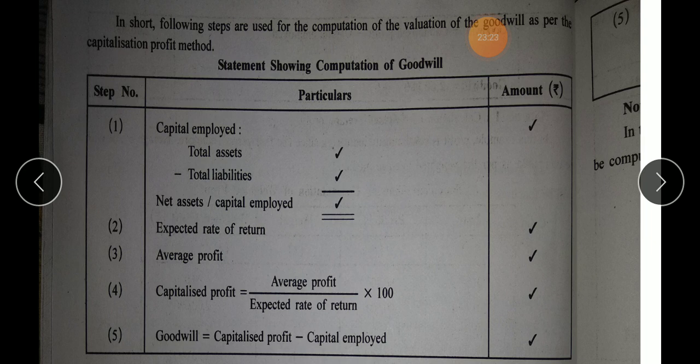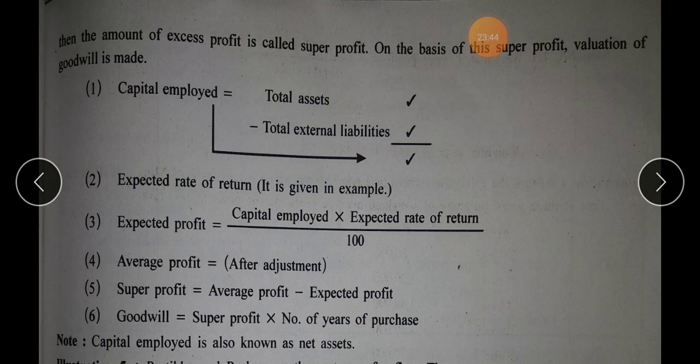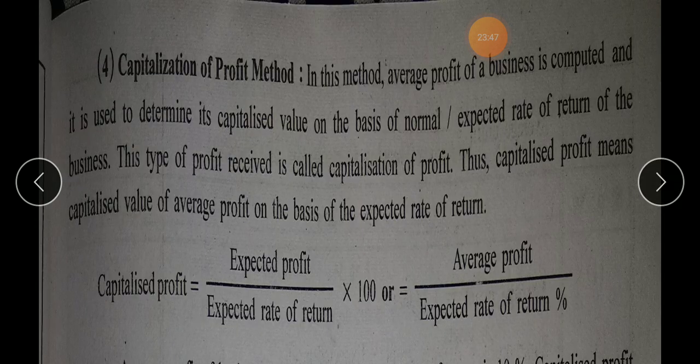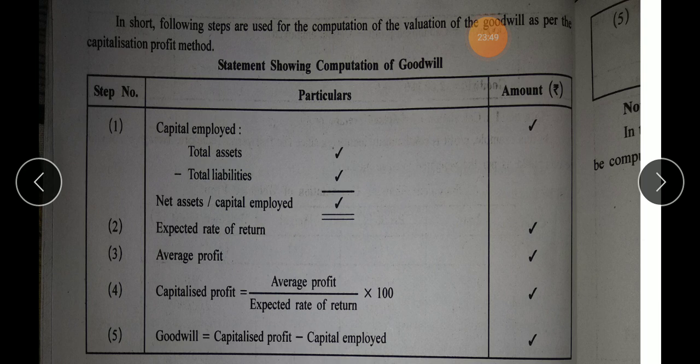Yes, this is just an overview and hence I am not explaining sums. We have already understood sums. We are just revising this chapter, and all the formulas I have explained. You see the first 2 steps here, they remain same as per the super profit method. So you should obviously not mix this. You should be clear with the steps as per the method.